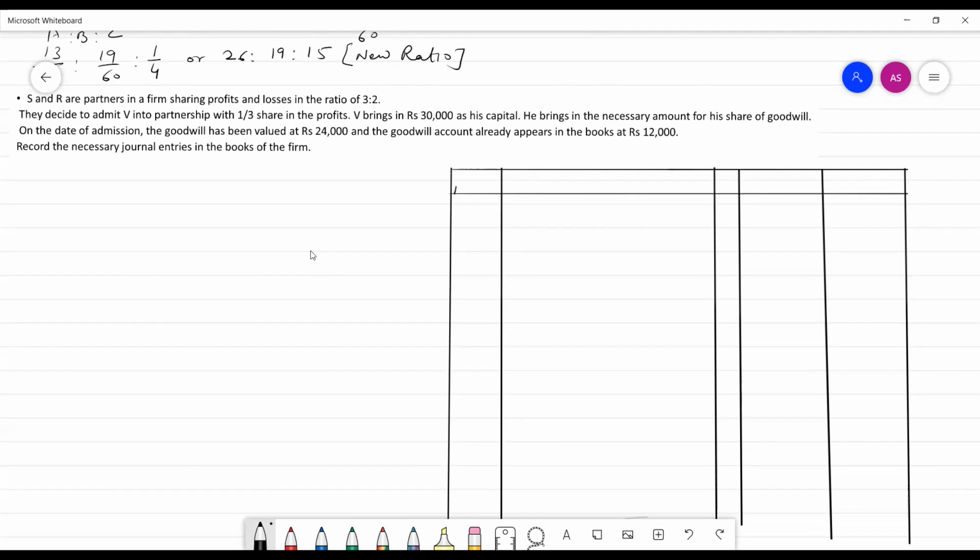First of all, we will write date, particular, LF, amount debit, amount credit. The old goodwill is 12,000. It would be written off among old partners. S's capital account debit, then R's capital account debit, to goodwill.